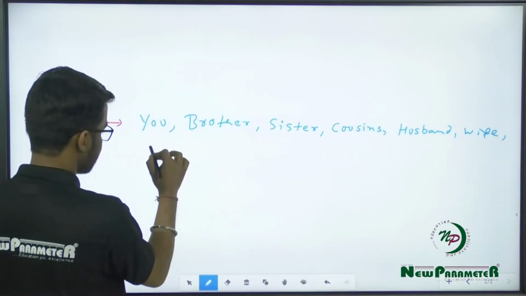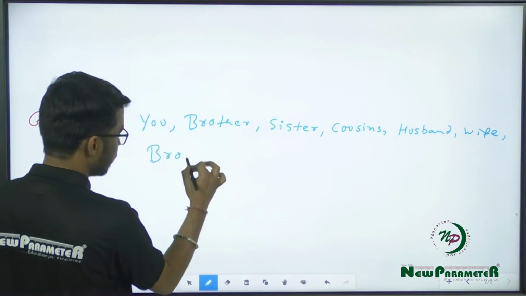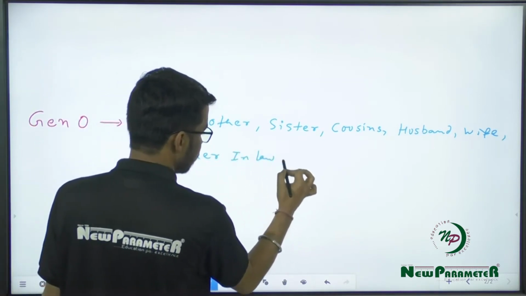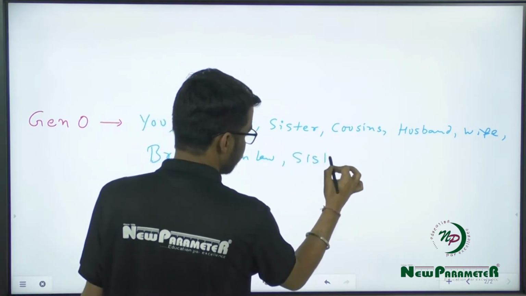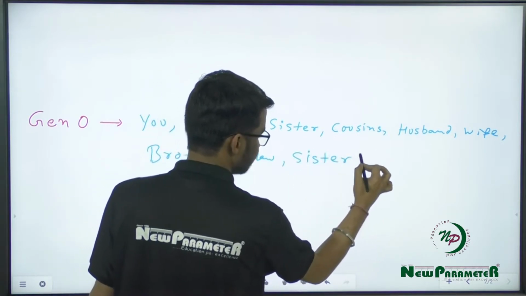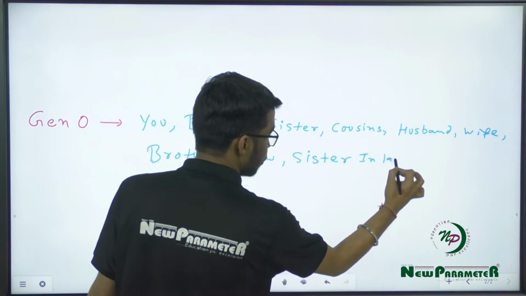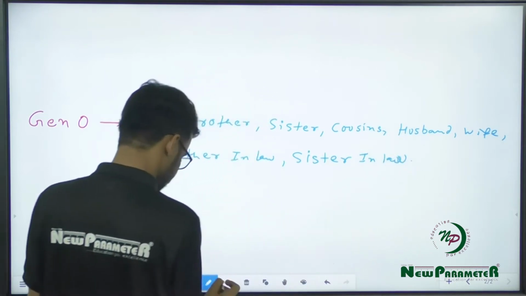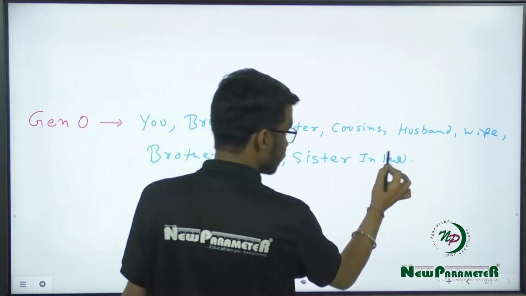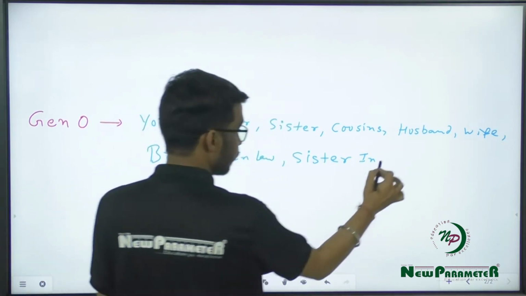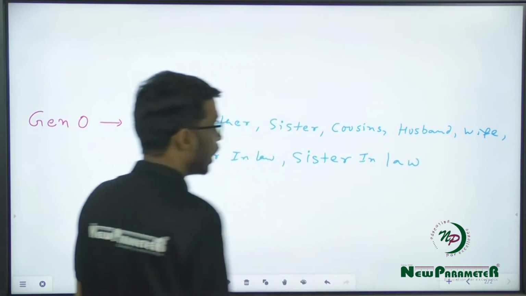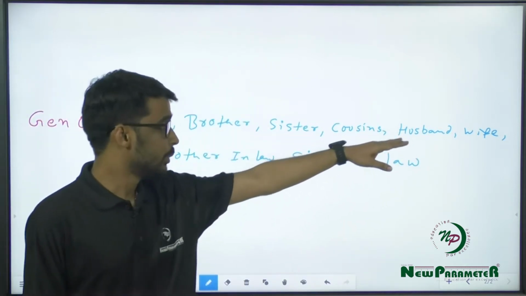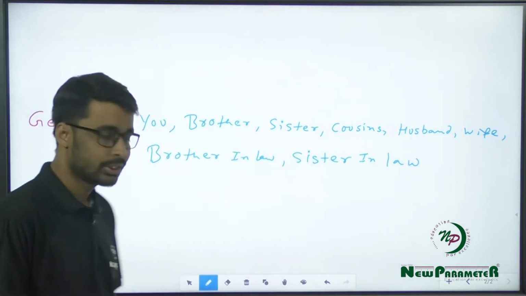Next, if your spouse is a blood relative, then their siblings like your brother-in-law and sister-in-law will also be your blood relatives. So in your generation, the blood relatives that you have are brother, sister, cousins, husband, wife, brother-in-law and sister-in-law.